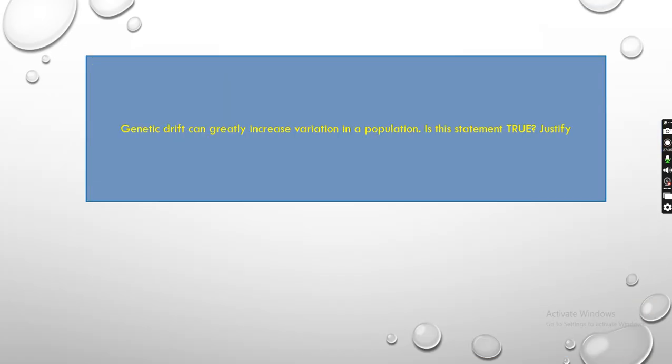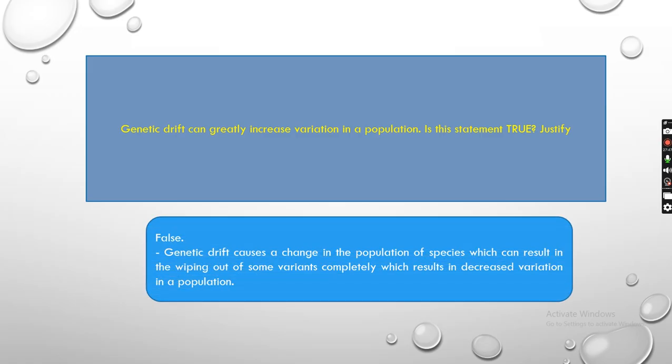Next one, genetic drift can greatly increase variation in a population. Is this statement true? Justify. I have already told what genetic drift is, so it will not create variation. It will decrease the population. Always remember, genetic drift always decreases the population. So it is false. It causes a change in the population of species which can result in the wiping out of some variants completely, which results in decreased variation in a population.